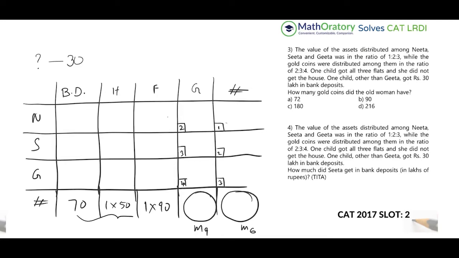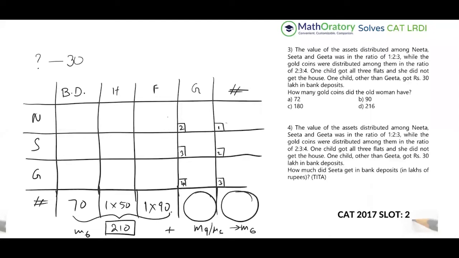We know already from the previous two questions, the original premise, that this adds up to 210, right? So this 210 I find is already a multiple of 6. So if the 210 is a multiple of 6, then the gold coins total should also be a multiple of 6, because only when added to a multiple of 6 can it give us a multiple of 6. So effectively, this gold coin number should be a multiple of 6 as well.